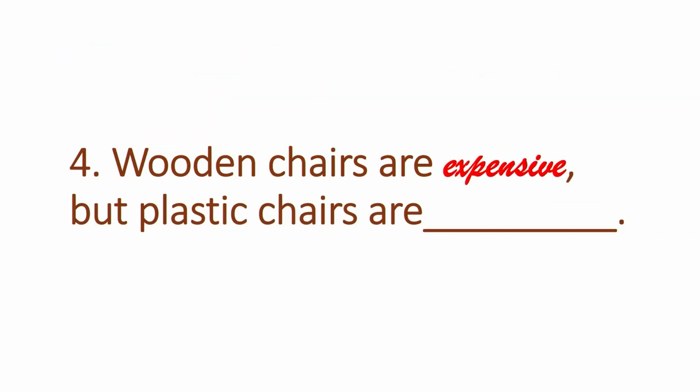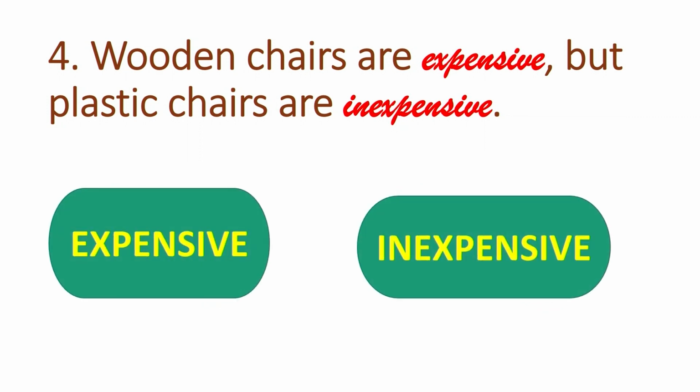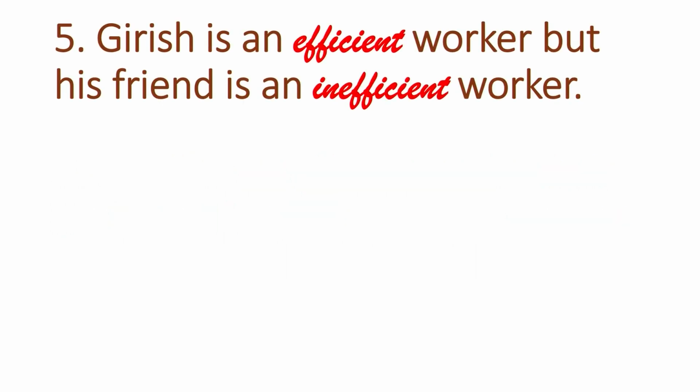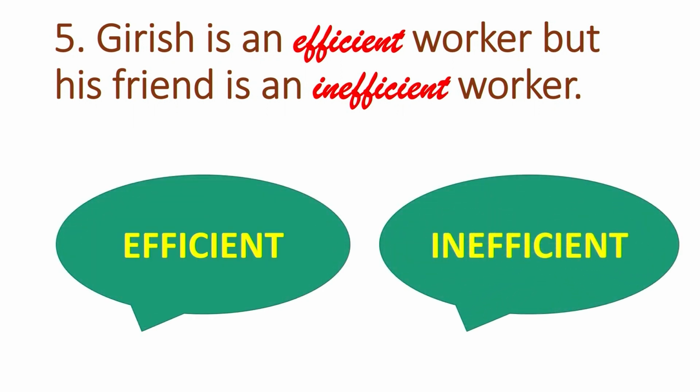The fourth one, wooden chairs are expensive, but plastic chairs are dash. The answer, wooden chairs are expensive, but plastic chairs are inexpensive. Did you get it children? Expensive, inexpensive. Yes, the fifth one, Girish is an efficient worker, but his friend is dash worker. Yes, let us check the answer. Girish is an efficient worker, but his friend is an inefficient worker.